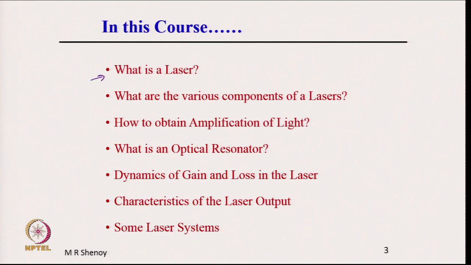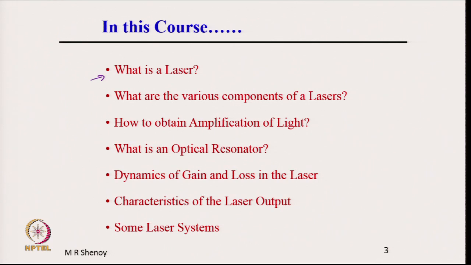And then what are the various components of a laser? How to obtain amplification of light? As we know that laser stands for light amplification by stimulated emission of radiation, and therefore, how to obtain amplification of light by the laser action?